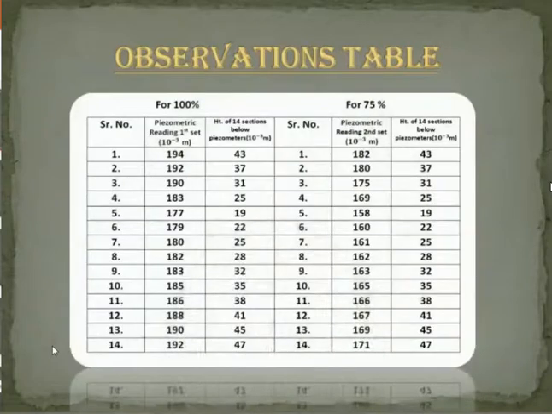So, this is the observation table in which we note the readings of the piezometer tubes at 100% flow rate and 75% flow rate. In these observations, we can see that as the area decreases, the height of the water column also decreases, and then it again starts increasing as we approach the diverging section. Next slide.